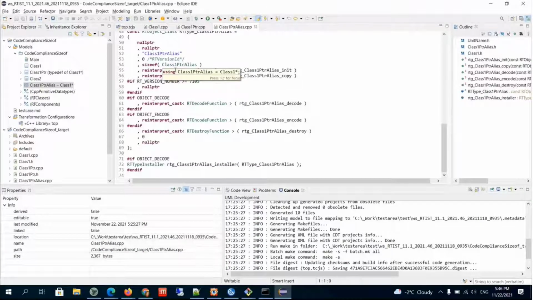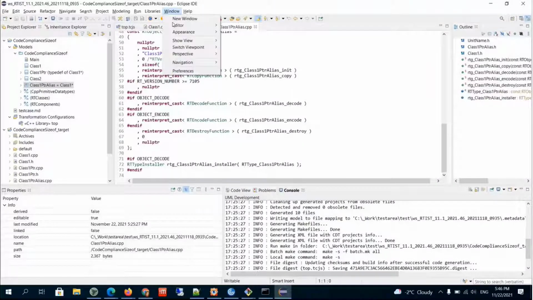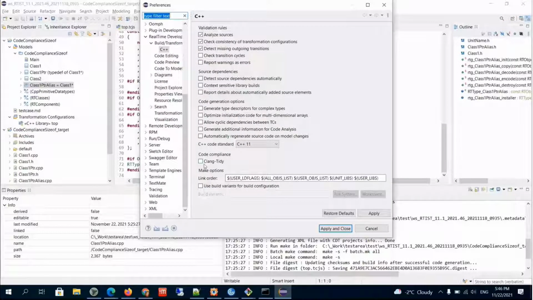The solution for this case is to generate suppressions. Suppressions will be generated only for typedef and type alias types, because in these cases users can specify any type in the implementation of a typedef or type alias, and it can be in particular a pointer. This is controlled by a preference for C++ code generation, Code Compliance Clang-Tidy.